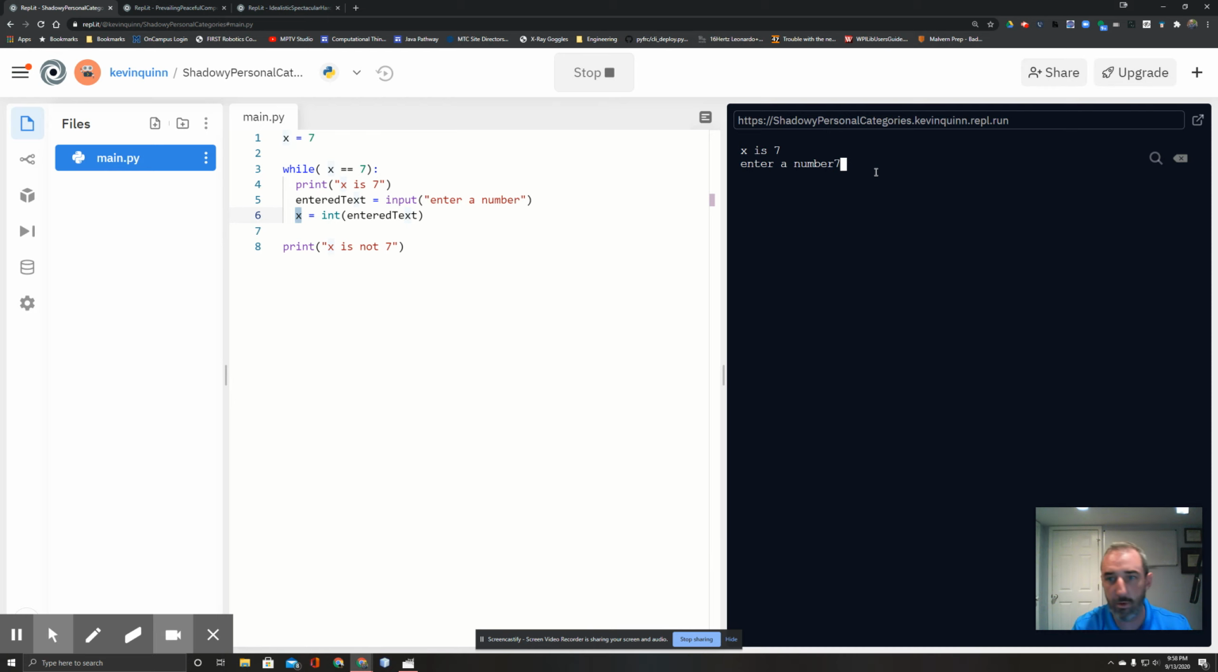x is 7, enter a number, 7, 7. So now it looks like it's working the way it was originally intended to. And we put 8, and it no longer works. All right, so there is a quick introduction to while loops.